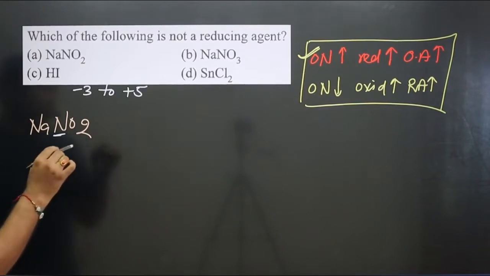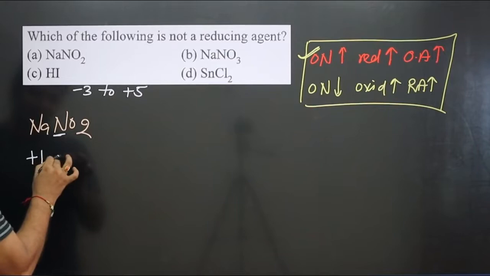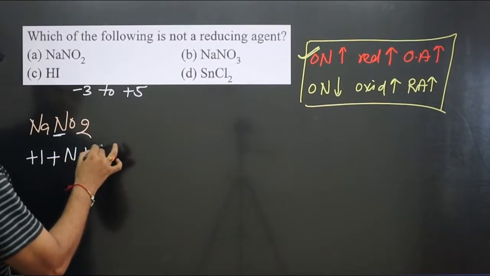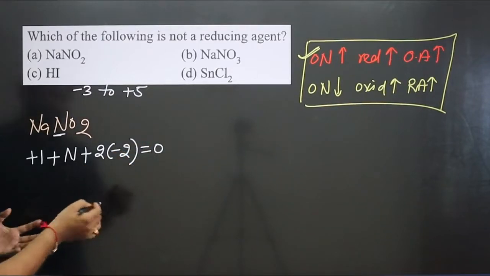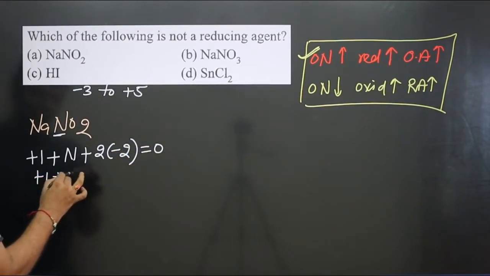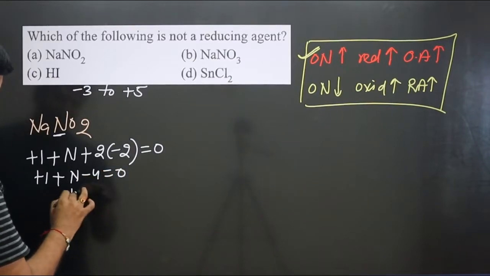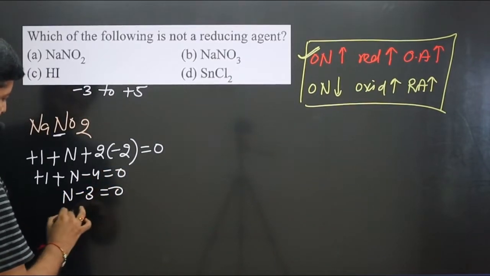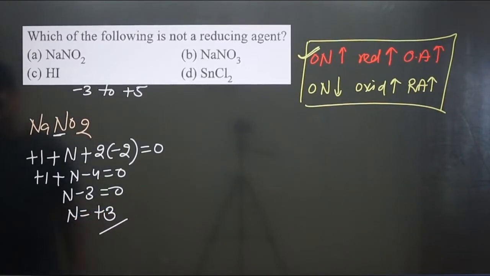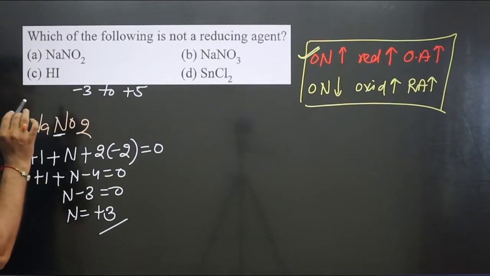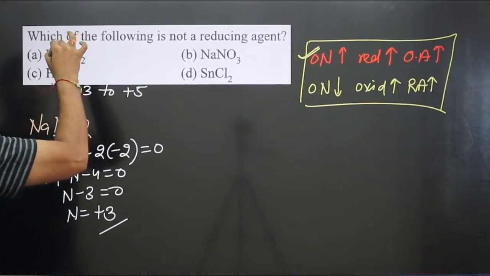Sodium is a first group element, present in any compound it will always show +1 oxidation number. Then nitrogen, plus two oxygen, each oxygen is -2, equal to 0. It is a neutral compound. So +1, then nitrogen - 4 is equal to 0. Then nitrogen - 3 is equal to 0. So nitrogen is present in +3 oxidation number.